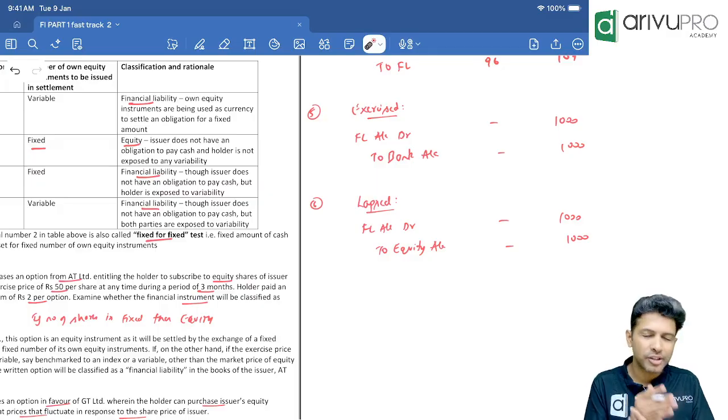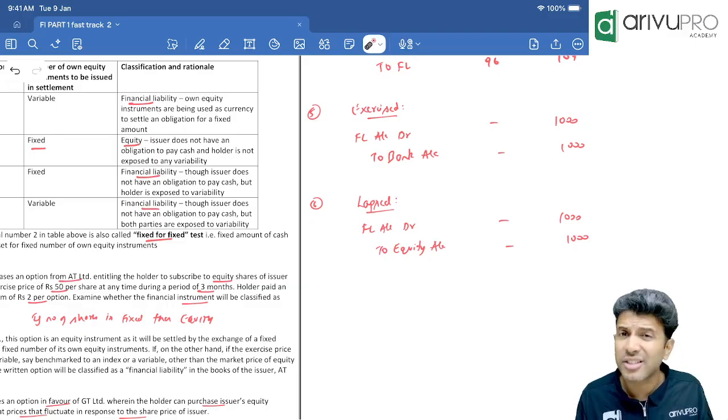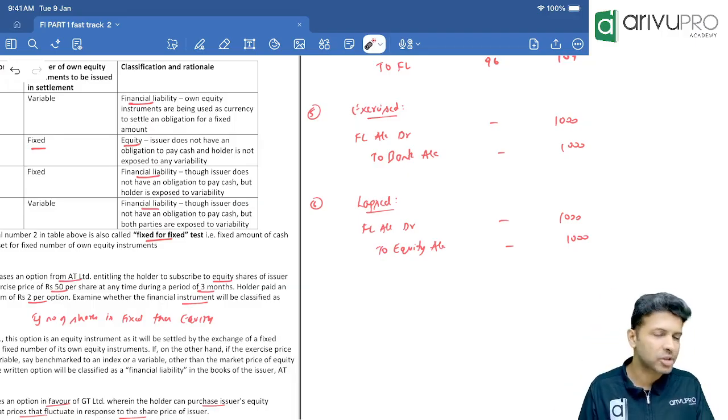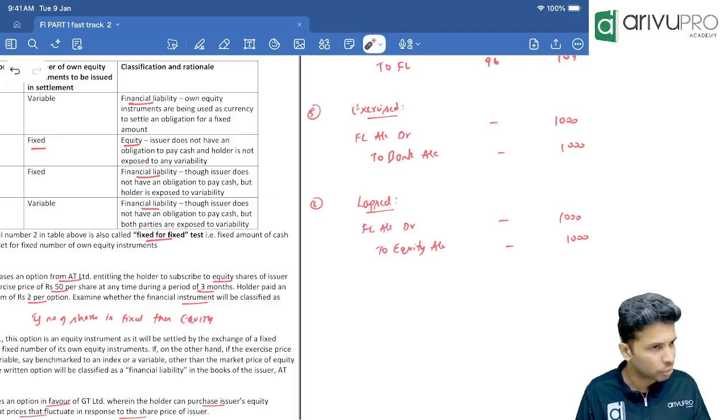Then, when it comes to the second year ending, one of two things can happen. Options may get exercised or it may lapse. If the option is exercised, P has to settle that financial liability by paying cash. What entry? Financial liability account debit 1000 to bank account 1000. Financial liability closed, all drama closed.